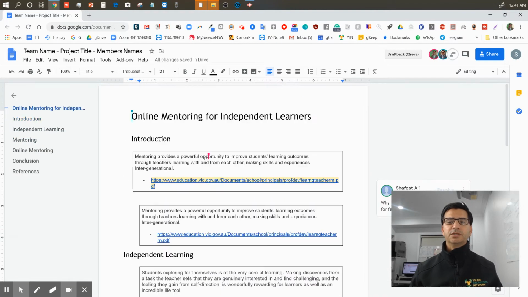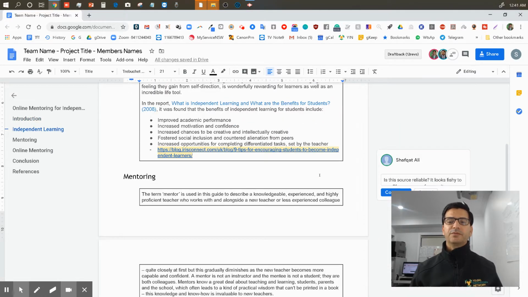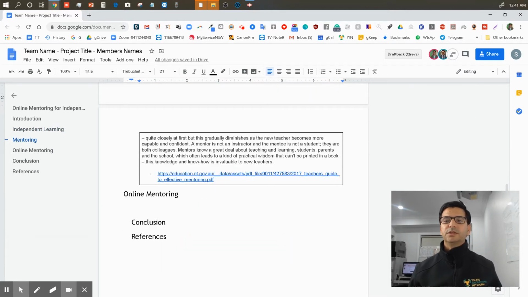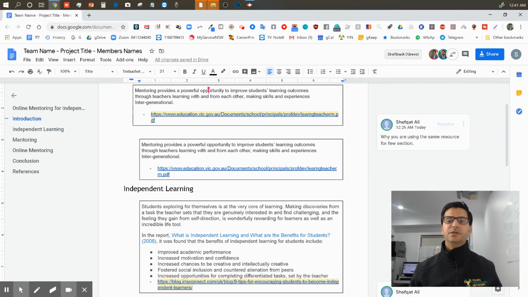This is what we submitted, and as you can see, our supervisor asked why you are using the same resource for a few sections, and then we have, is this source reliable, because he thinks the website is not good enough to use. So these are 2 comments. We are lucky we didn't get much worse feedback.